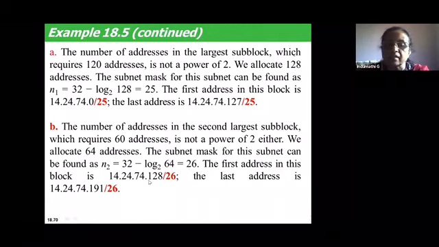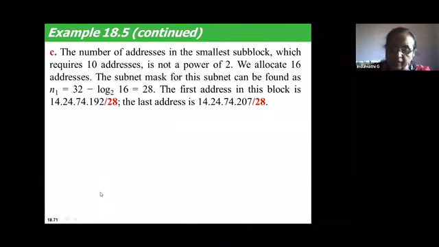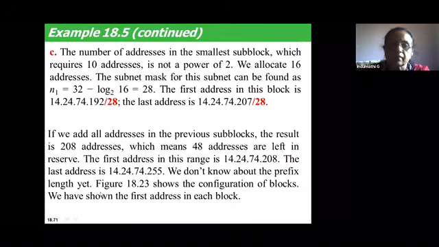Once you know the mask, you start at the next address after the first block. You ended the first block at 127. You start at 128, add 64 to that, both sides inclusive. The last address is 191/26.